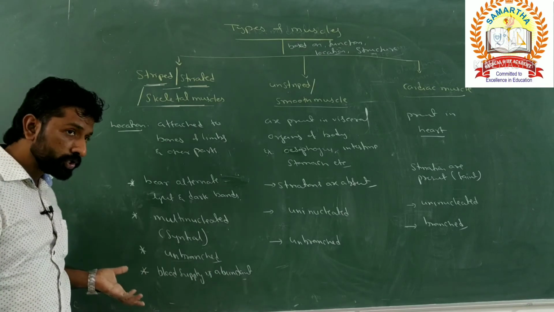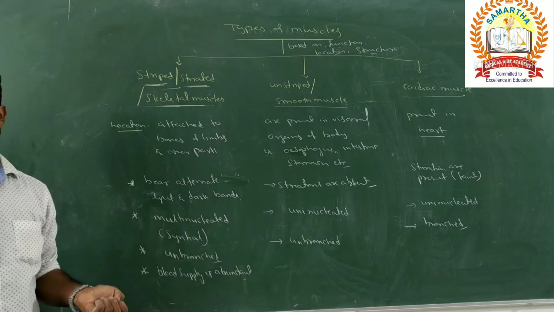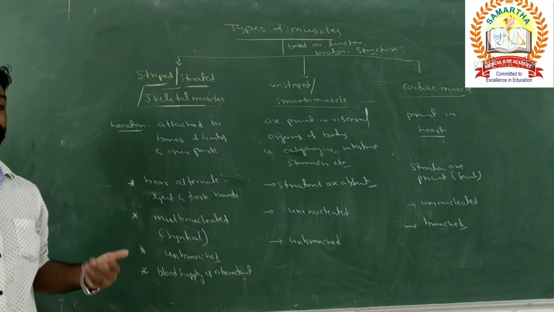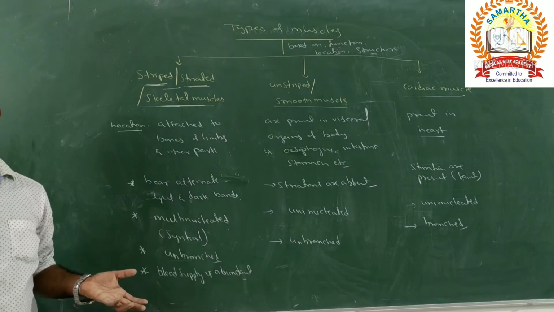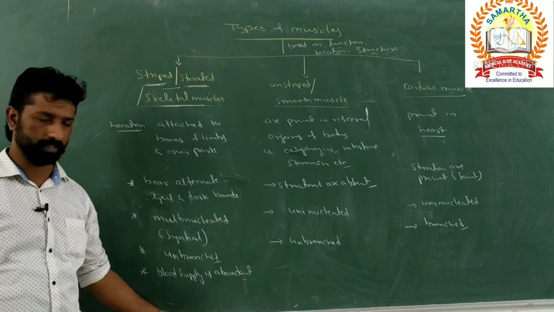In emergency situations, when the adrenaline and noradrenaline hormones are secreted by the adrenal gland, it enhances the rate of breathing as well as the cardiac output. At that time, more blood supply will occur to the skeletal muscles.